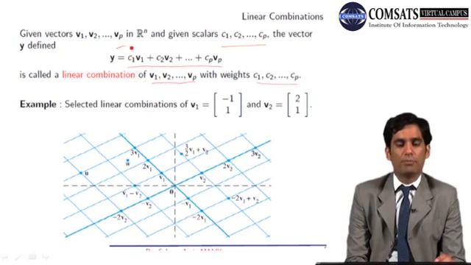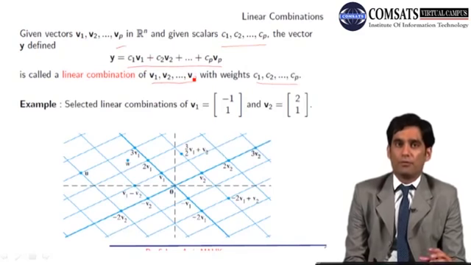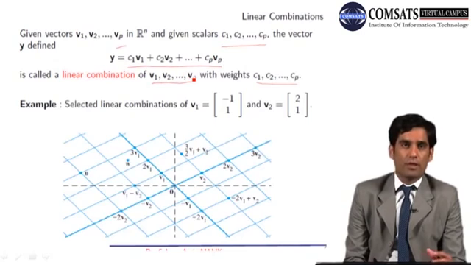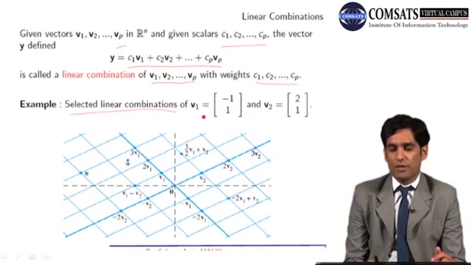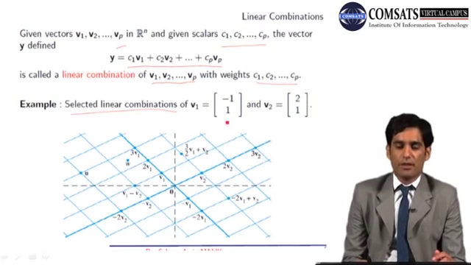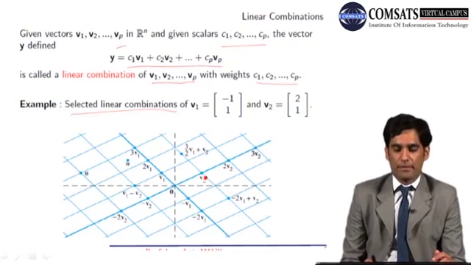Given vectors are p. P could be any positive number, from Rn, and Rn could be R2, R3 and R4. For example, the selected linear combinations of these two vectors, v1 and v2, which are from R2, are shown in this figure. For example, this is v1, this is v2, and this is just 2 times v2, and this is 3 by 2 times v1 plus v2, and this is the geometry of the linear combination.